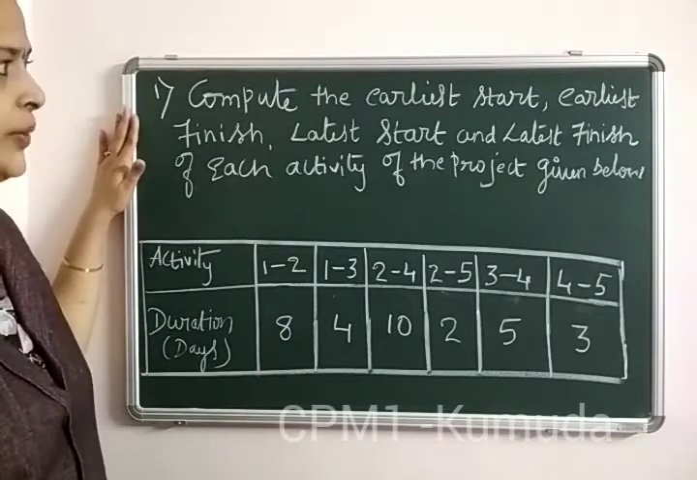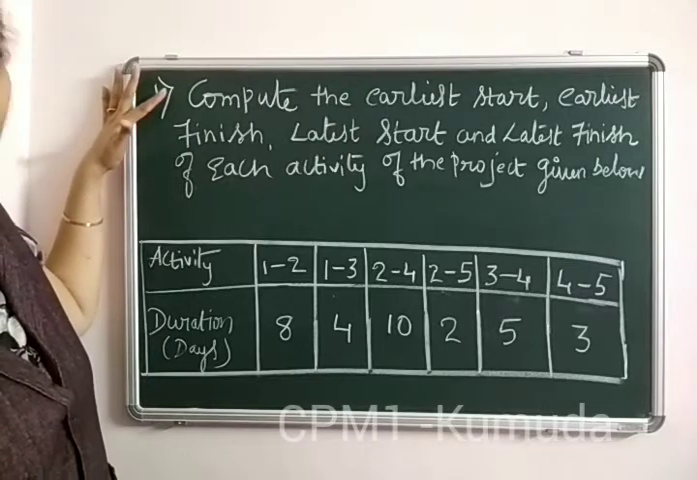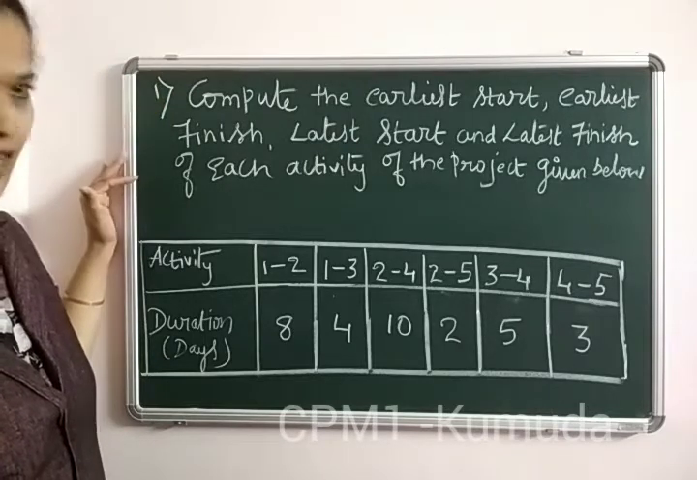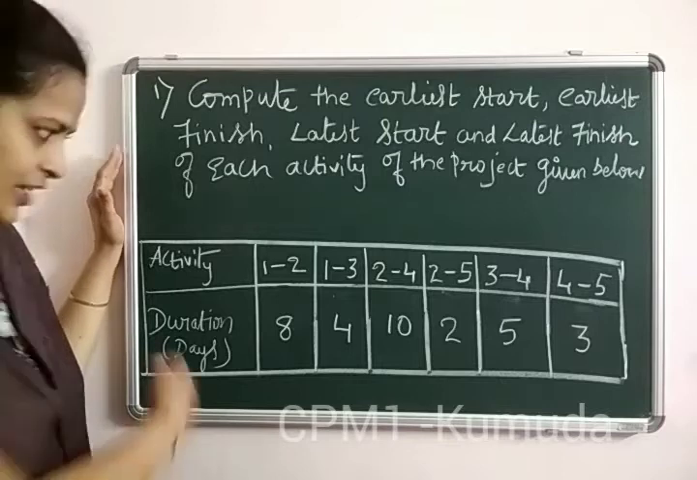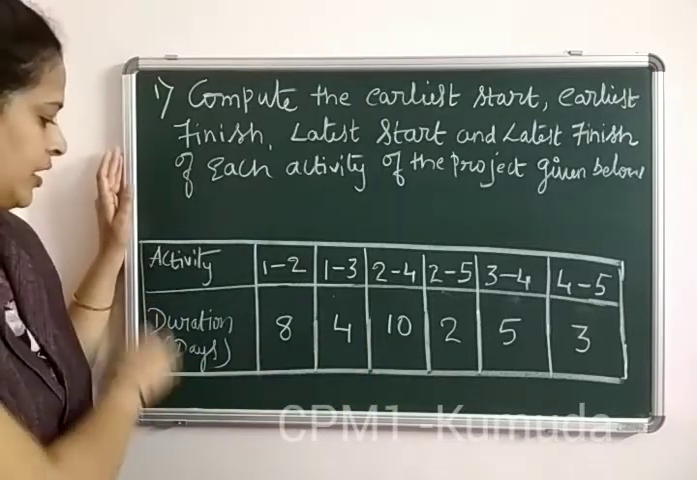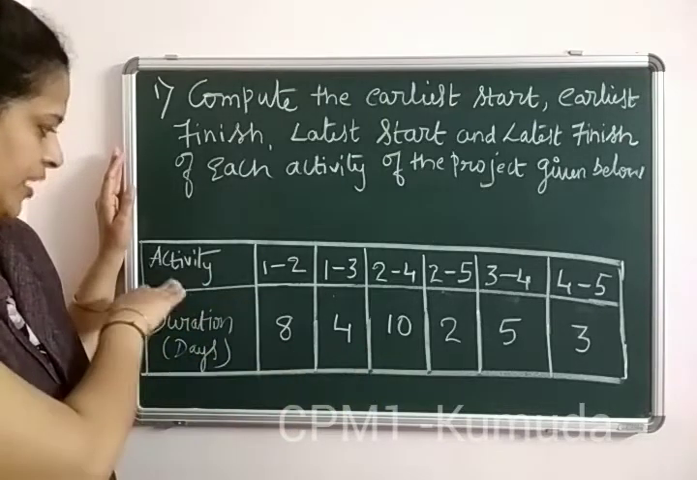The question says: compute the earliest start, earliest finish, latest start, latest finish of the activity that is being given. We can notice here that we have two rows given. One is called the activity.